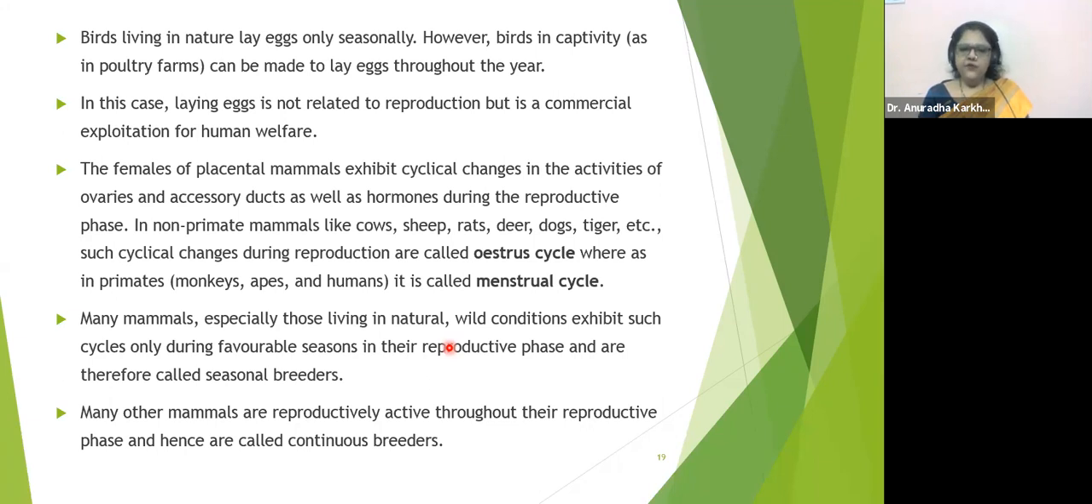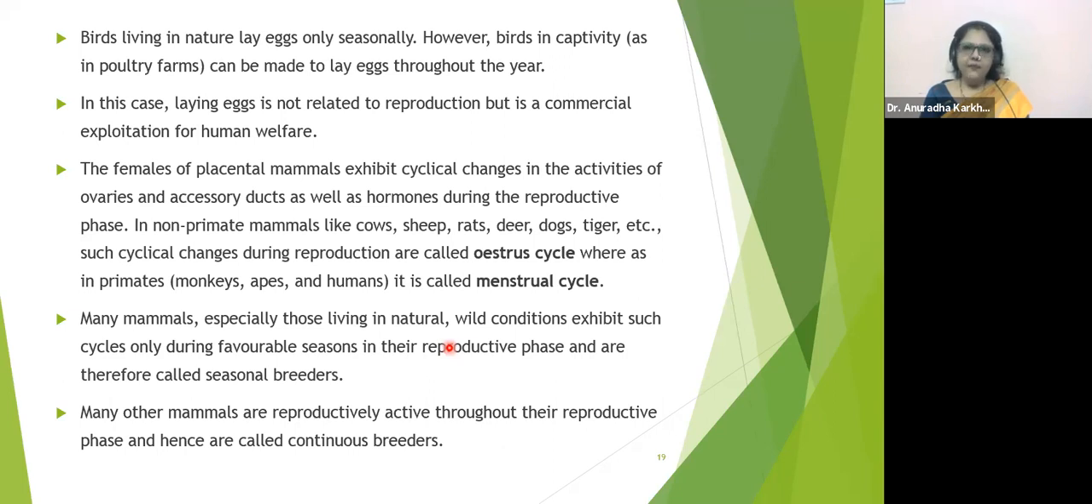The females of the placental mammals, placental mammals meaning those mammals who are going to develop a placenta, exhibit cyclic changes in the activities of the ovaries and accessory ducts, as well as hormones during the reproductive phase. We have already seen this, right? We have seen the complete cycles in detail, how the hormonal changes keep happening.